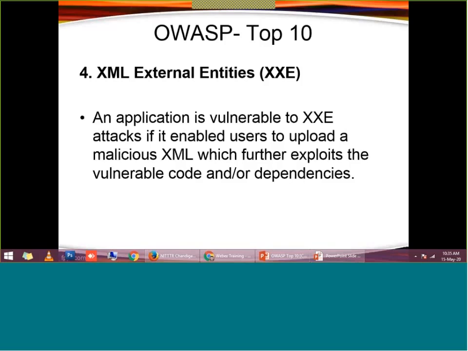Hackers will take advantage of these XML tags, and they will try to compromise them, right? This is not very common; it is very rare, right? So I will also demonstrate it in the coming lectures. What is an external entity attack? If an application is vulnerable, it will enable users to upload some malicious XML file, or they can alter the XML tags, and they can access your server data or server information, right?